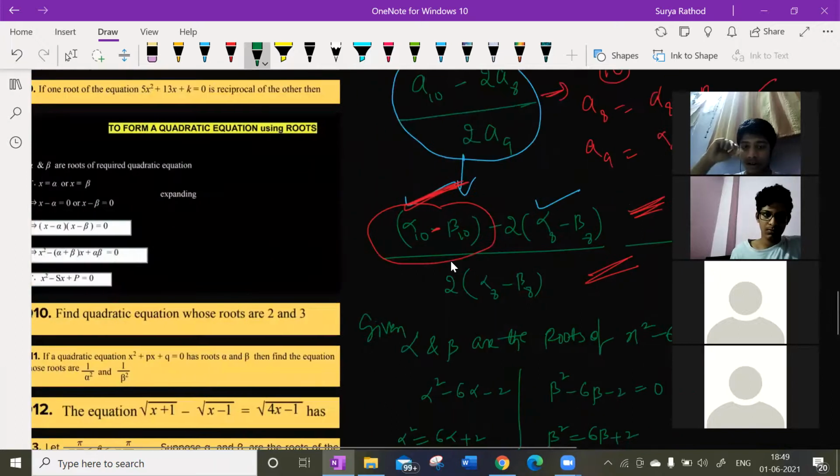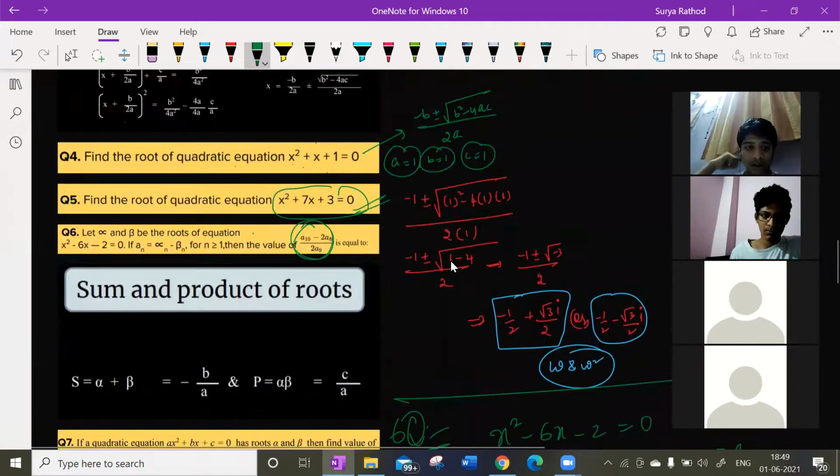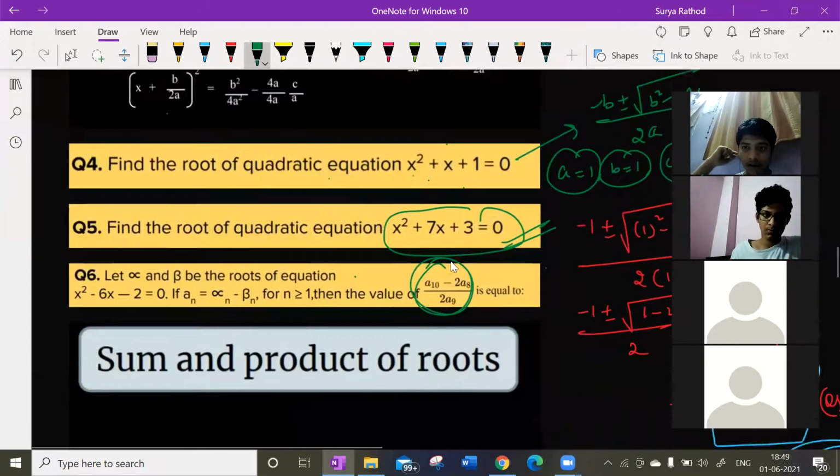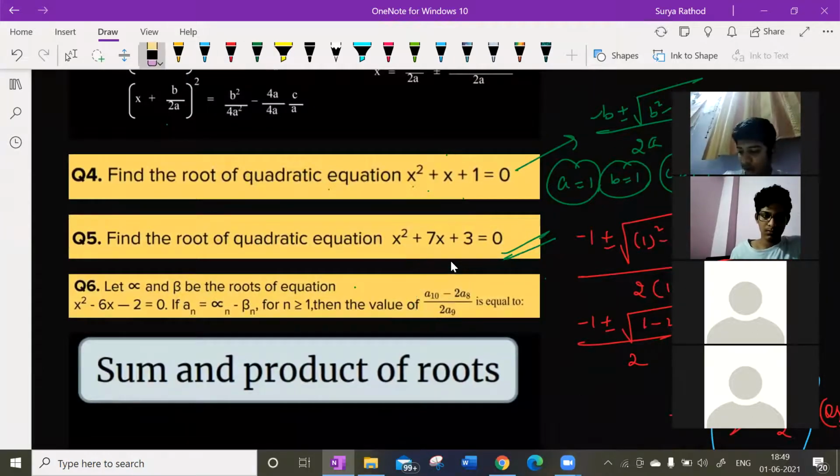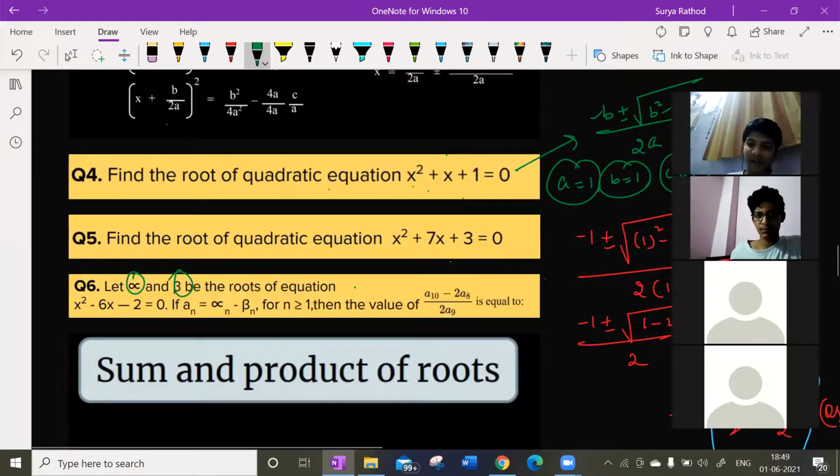How can you take a? See, it is given that alpha and beta are the roots, right? How can you take that? Yes, sir, alpha and beta. This is another sum, sir, which is another sum again. Sir, here in my book, I wrote the sum. Then we will get 3, sir, if subtracting. Then we use the identity alpha n is equal to alpha n minus beta n, sir.